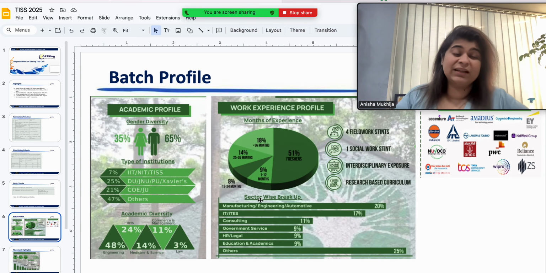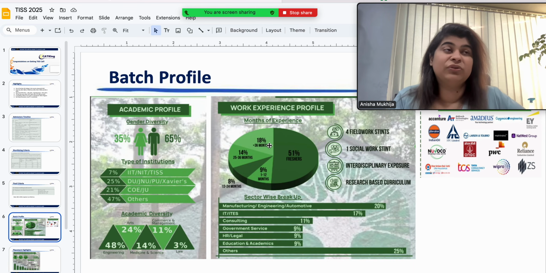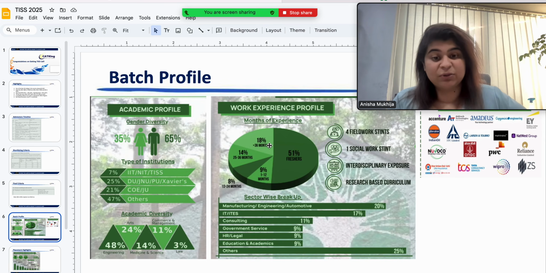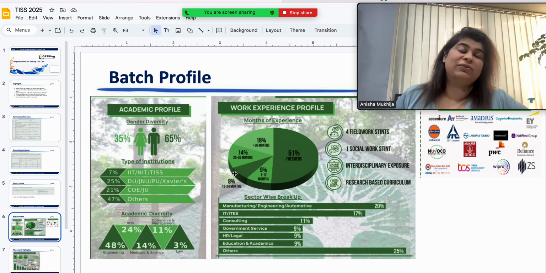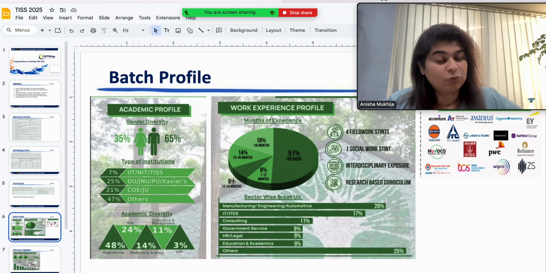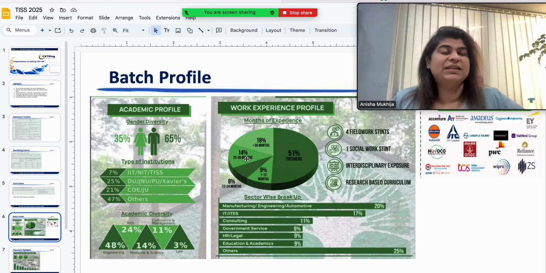With respect to work experience, 50% of the batch is full of freshers, 18% with greater than 36 months of experience, that is 3+ years of experience, 14% with 25 to 36 months of experience, 8% with 13 to 24 months of experience, 9% students with 1 to 12 months of experience.